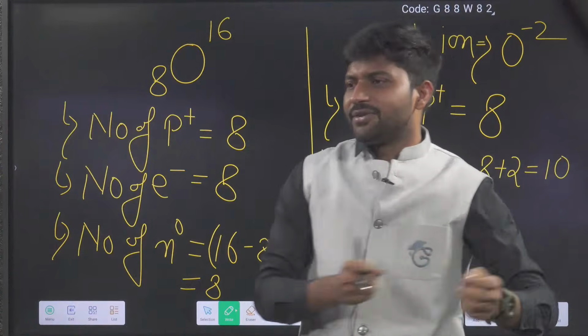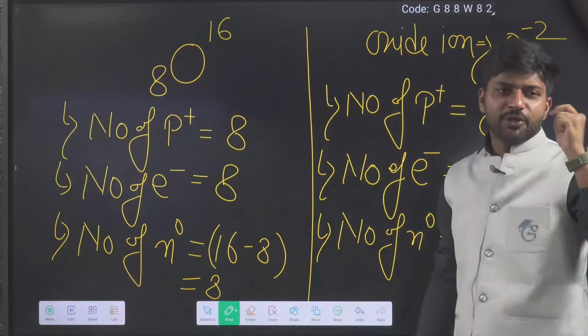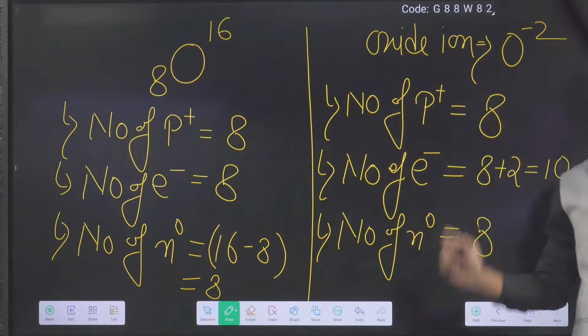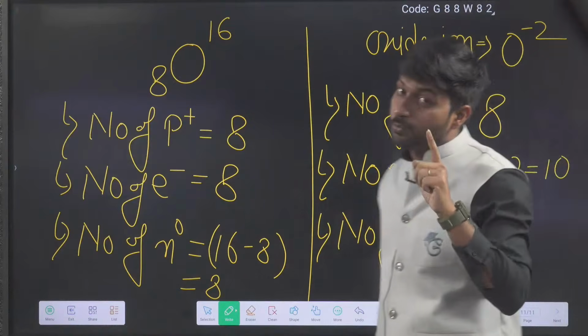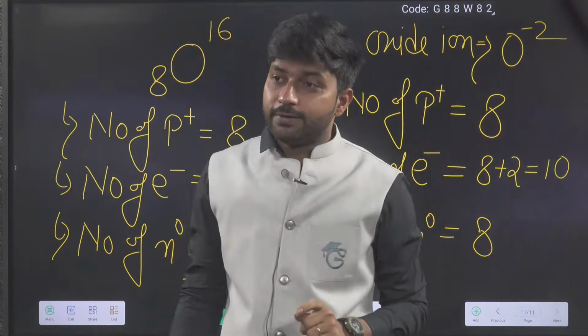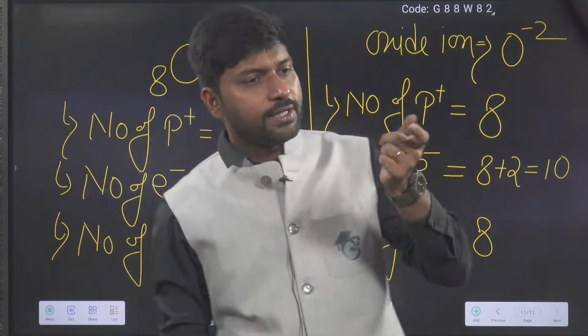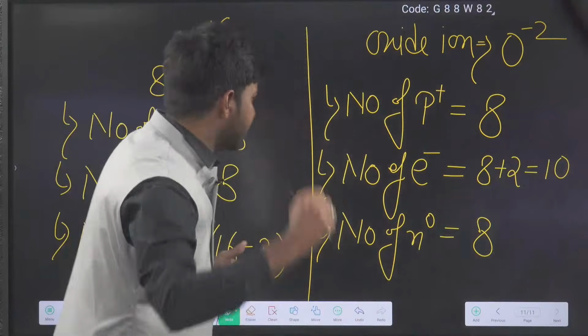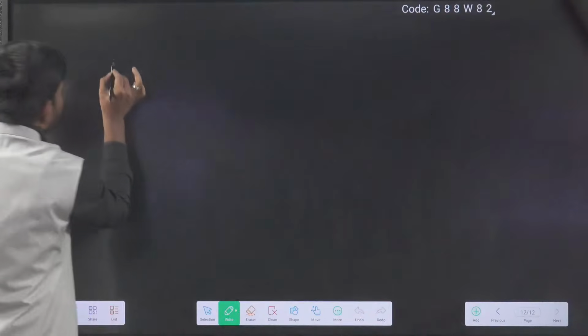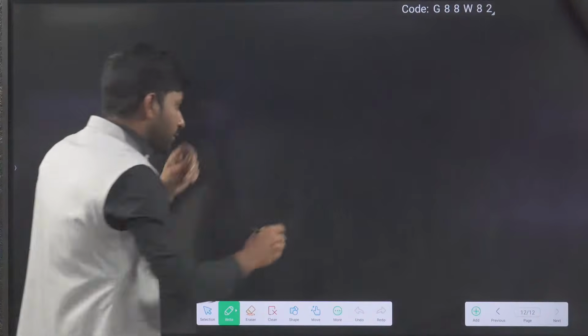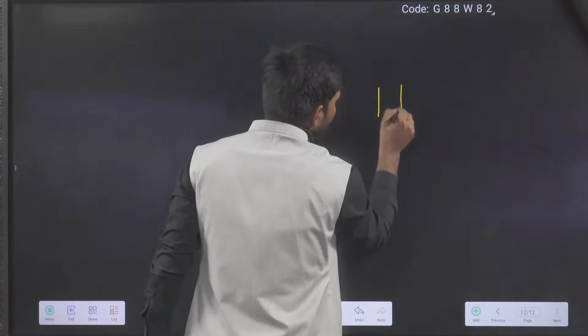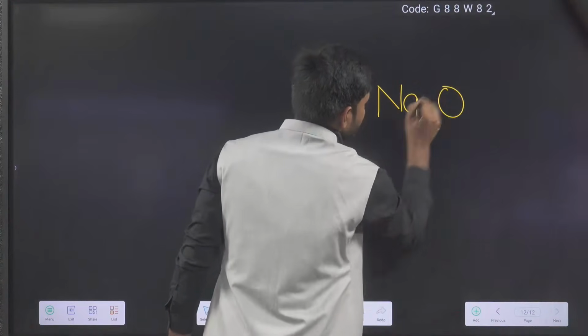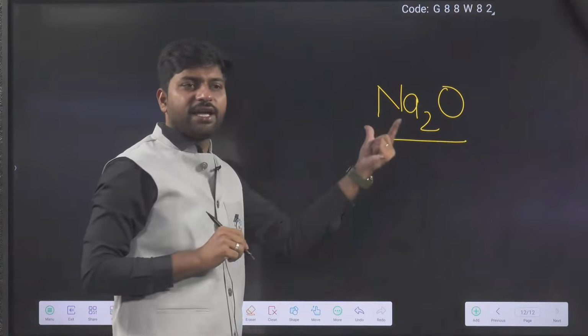So, now come to the point. This is the first step. Now they want to become neutral. When they become neutral, then they will get stability. And what is the logic? Very simple. Similarly, one more example, which everyone knows: Na2O, sodium oxide. I hope everyone has seen this.